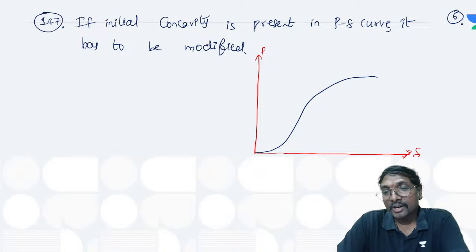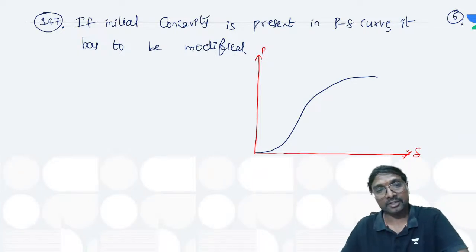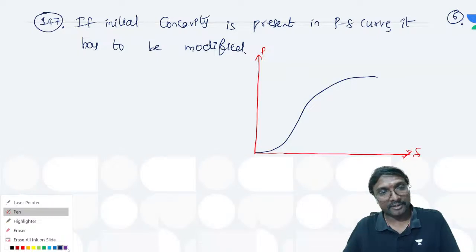That is your initial concavity, na? Yes or no? Initial concavity, what is it we need to do? How to modify it if we just observe? How to modify it, tell me.